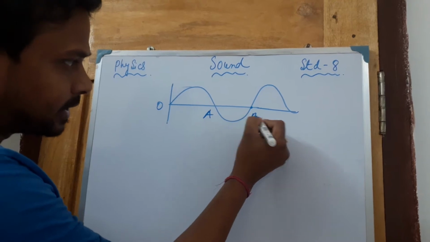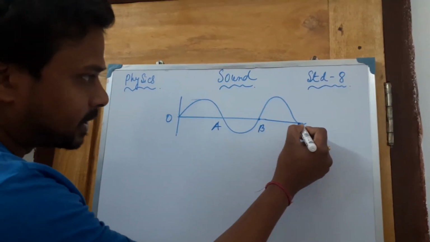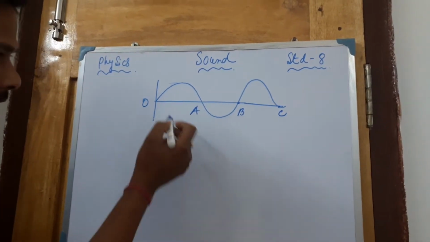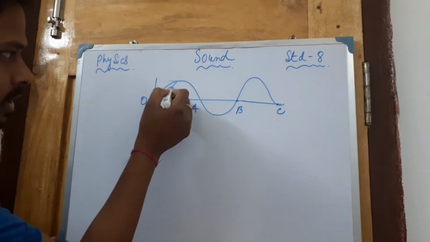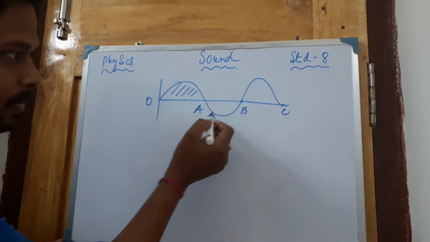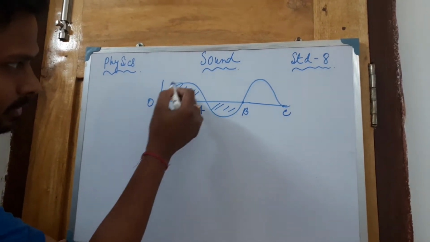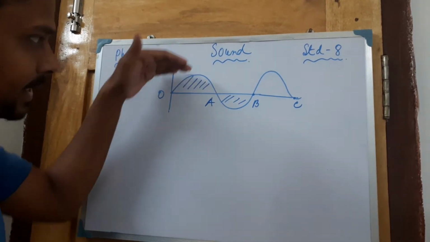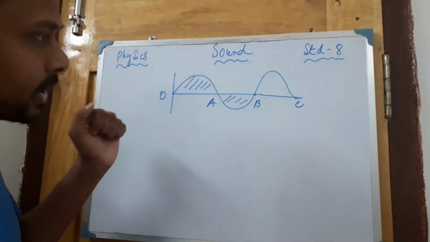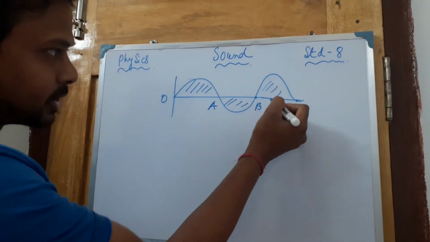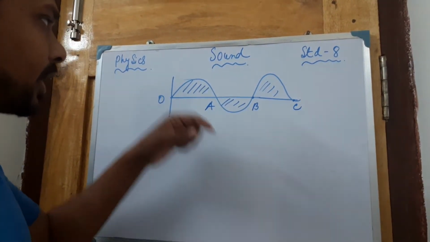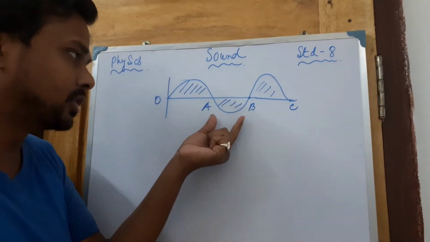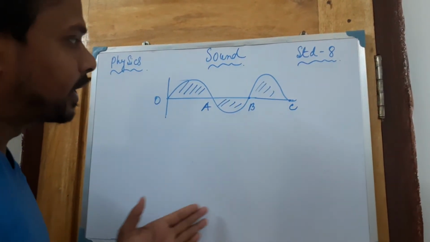If you consider these points, a, b, c, three points, and draw a wave, then definitely a few things you can notice. One peak is upward, above the axis, and one is just below the axis. In this way a wave will propagate. This particular part is known as the crest, and this is the trough. So in this way a wave will propagate.